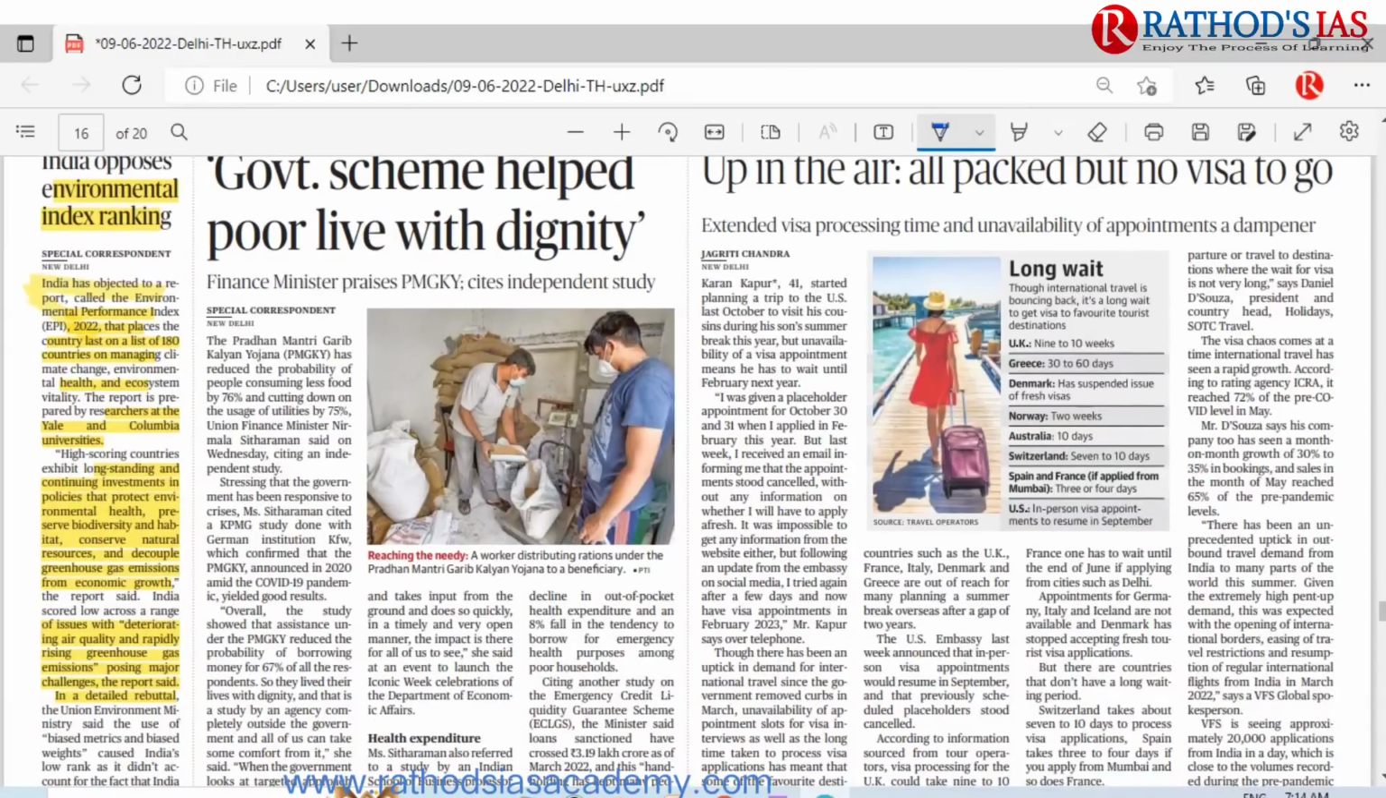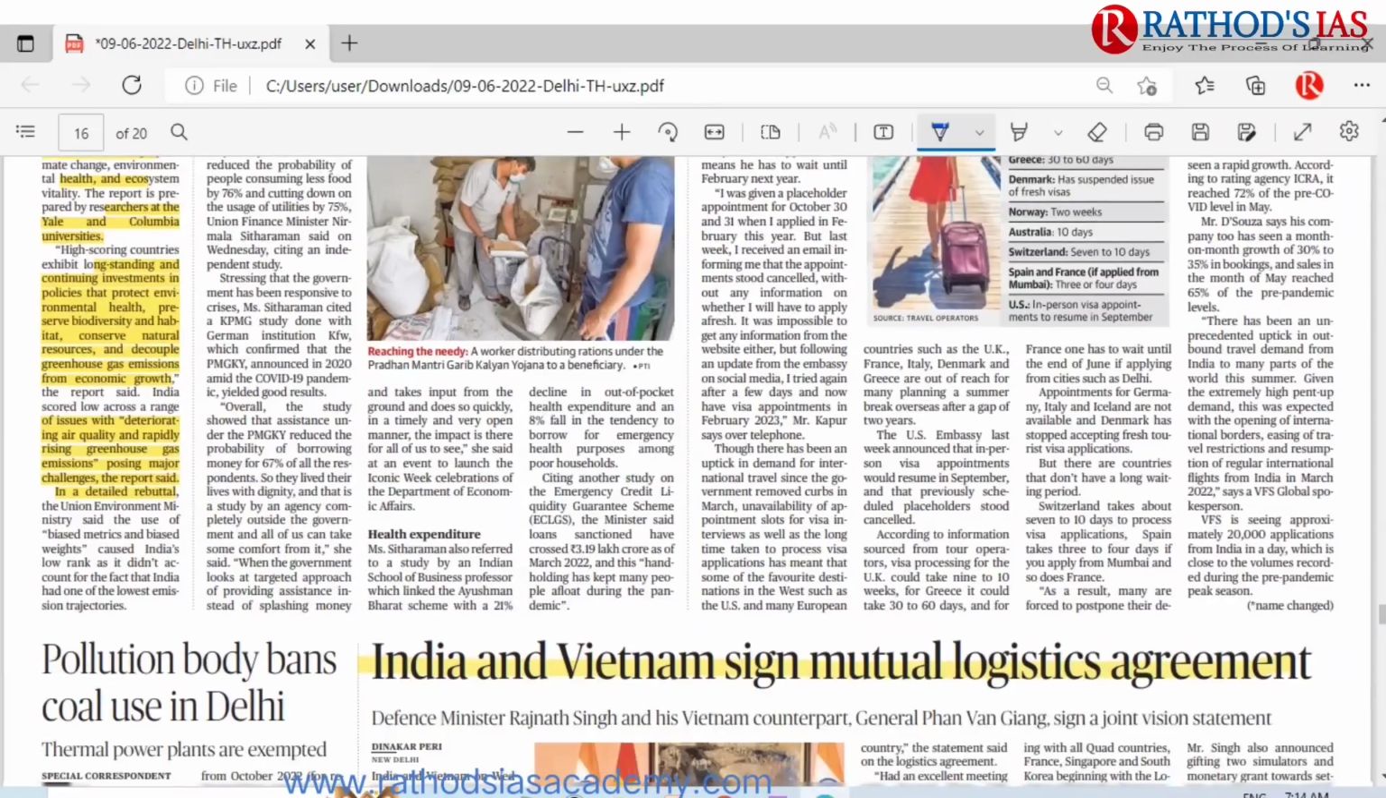India is not accepting the rank it was given, so India is opposing. High scoring countries exhibit long standing and continuing investments in policies that protect the environment and health, preserve biodiversity and habitat, conserve natural resources, and decouple greenhouse gas emissions from economic growth. Here this report says that India is not performing well, and we can see deteriorating air quality and rapidly rising greenhouse gases. This is what the report mainly says.